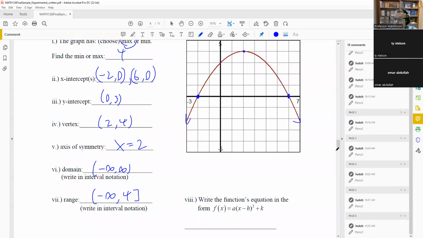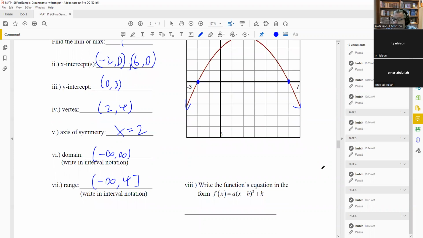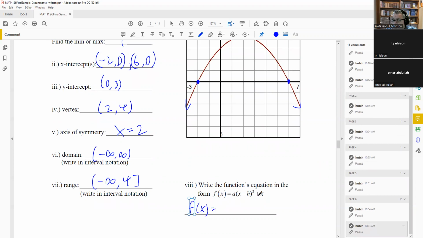Now we got one more problem we're going to do here. It says, write the function's equation in the form a times x minus h squared plus k. Okay, so I already know that I can get part of my answer because this is in the vertex form. And we already have the vertex. The vertex is h and k. So I don't know what the a value is. I'm going to leave a space for that, but I can already put a 4 and then plus a 2 here. So I already know most of what it is. I don't know what the a value is.